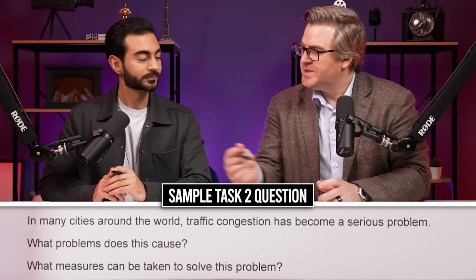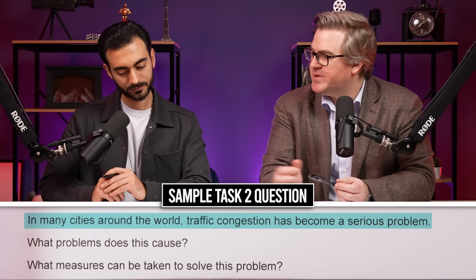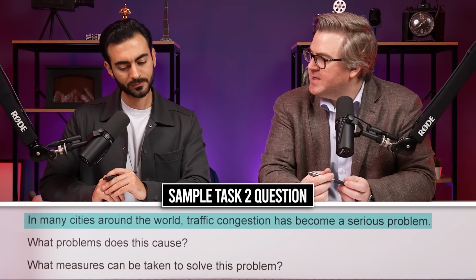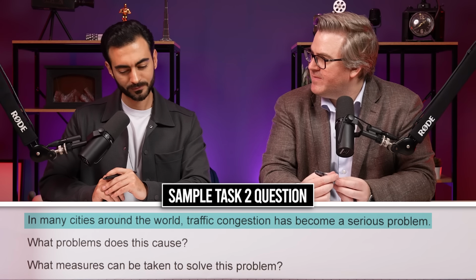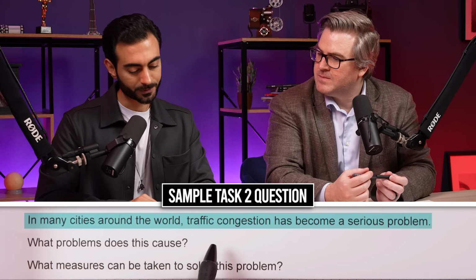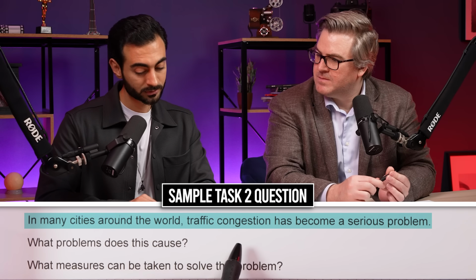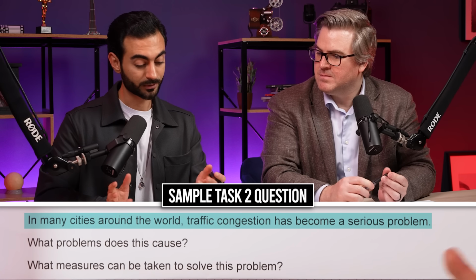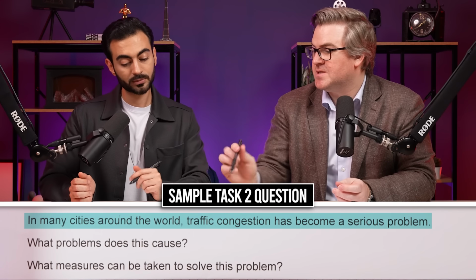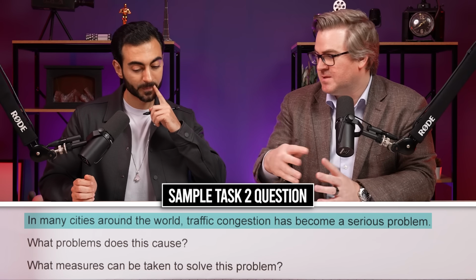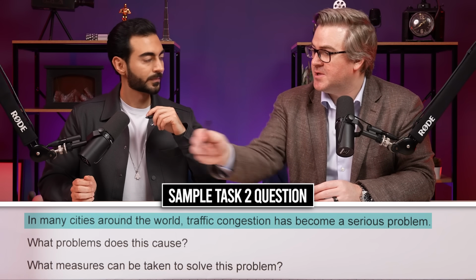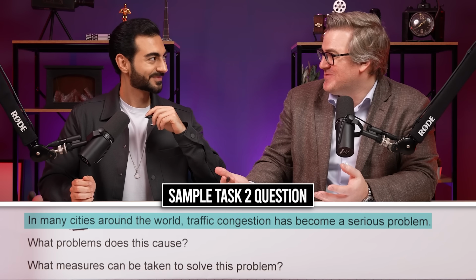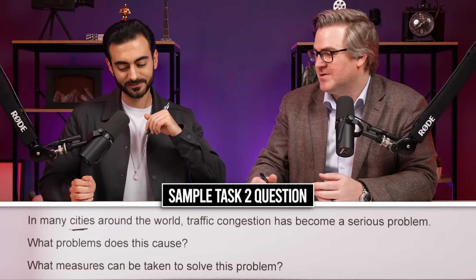Okay. So what does it mean? What is the actual question? Are any important keywords there in the question statement? Anything there that you need to be aware of? I think the traffic congestion, also in many cities around the world. Yeah. So it's not in one particular city. It's just in general cities around the world. Traffic congestion. You know what this means. We don't need to explain this to you. Yes. And it's a serious problem.